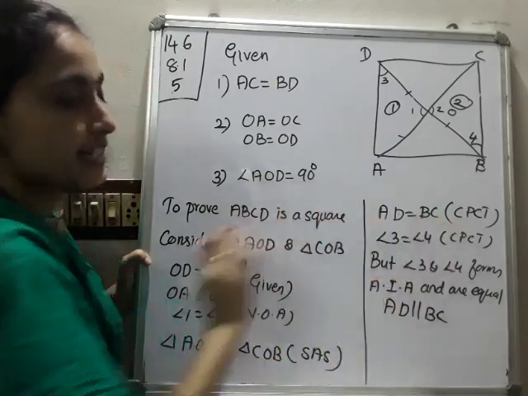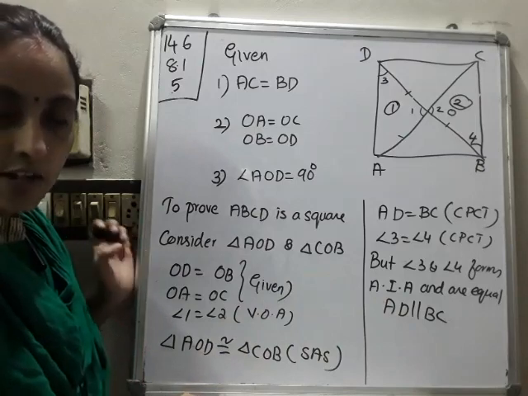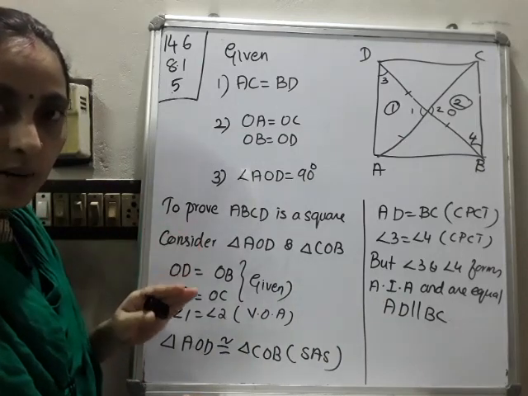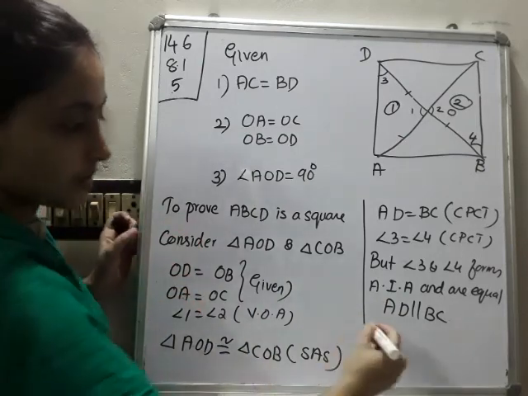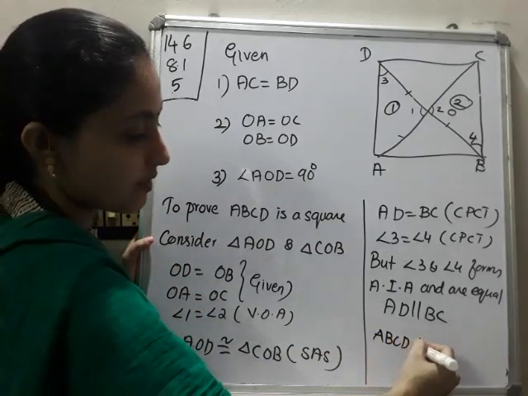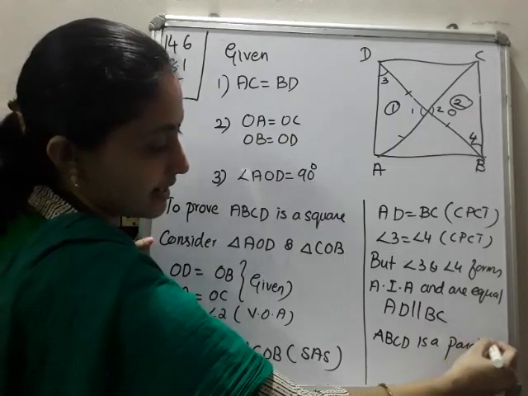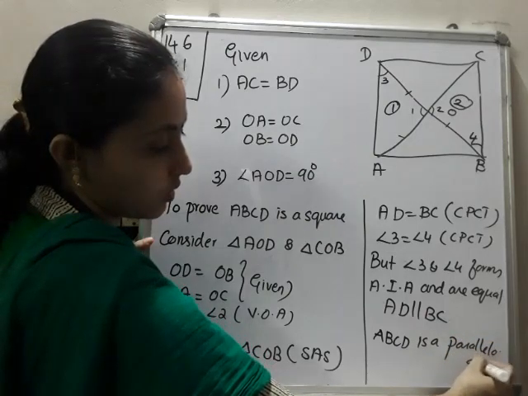We already got AD is equal to BC, and here we got AD parallel to BC. So if one pair of opposite sides is equal and parallel, then it is a parallelogram. So we can write ABCD is a parallelogram.